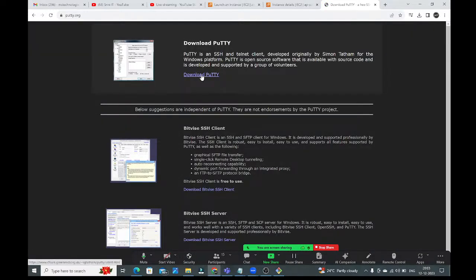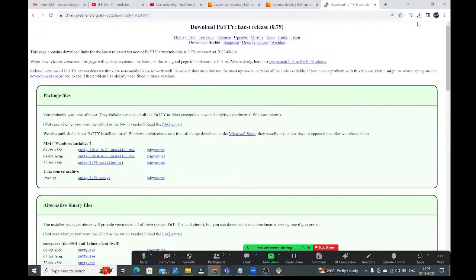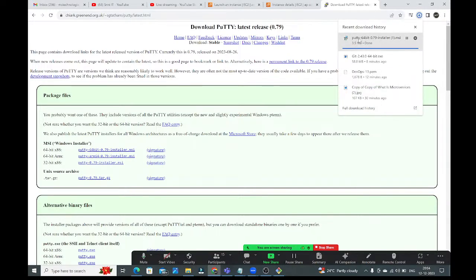Here, download PuTTY. Click on this download PuTTY, guys. Here PuTTY will be downloaded in your system. What is the configuration? 64-bit. So click on this first one, guys. The MSI file will be downloaded in your downloads folder. See guys, PuTTY 64-bit installer.